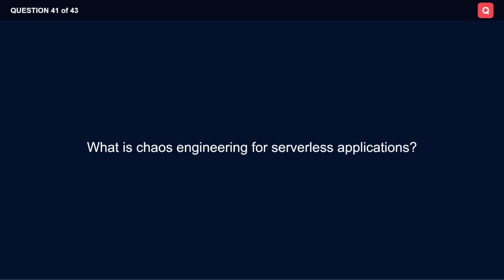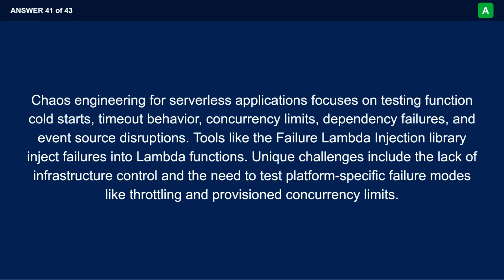What is chaos engineering for serverless applications? Chaos engineering for serverless applications focuses on testing function cold starts, timeout behavior, concurrency limits, dependency failures, and event source disruptions. Tools like the failure-lambda injection library inject failures into Lambda functions. Unique challenges include the lack of infrastructure control and the need to test platform-specific failure modes like throttling and provisioned concurrency limits.